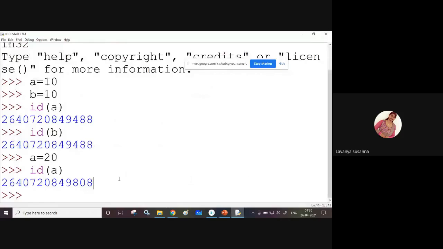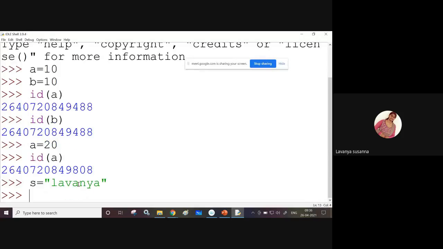See here. See, at the bottom I'm typing. Now, s equal to. Always remember that strings are nothing but a group of characters, right? Strings must be placed in double quotes or single quotes only. In Python, you can use single quotes also. Lavanya. Now, s equal to Lavanya, this is a string. Now, see here, just wait.